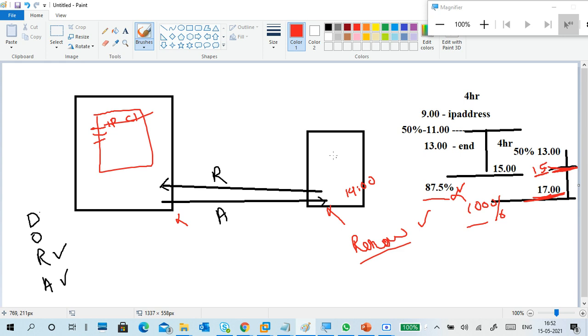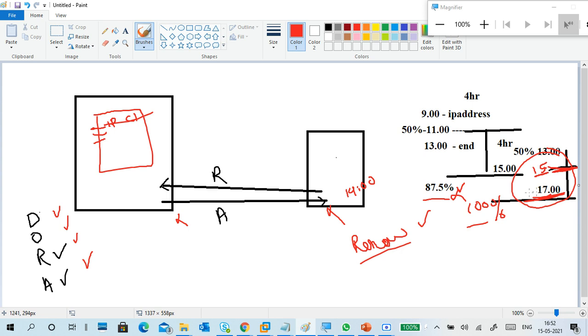Next, after removing, maybe after 1 or 2 hours of lease expiry, the client is connected back. Then what will it do? The client again has to do the DORA process: discover, offer, request, acknowledgement. If in case, as I said, this is the lease duration. You have to renew before the lease duration expires.